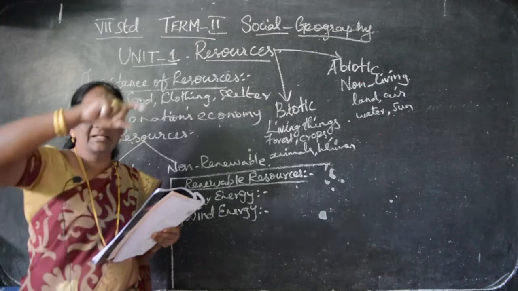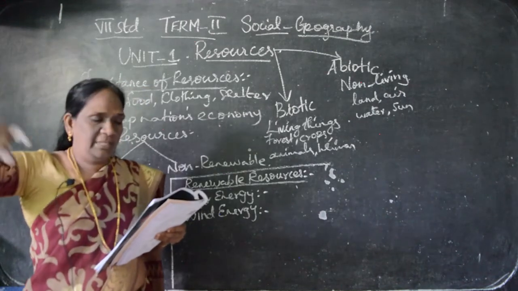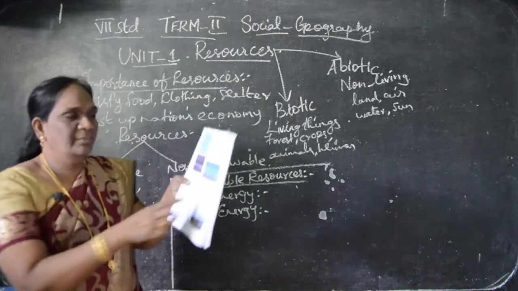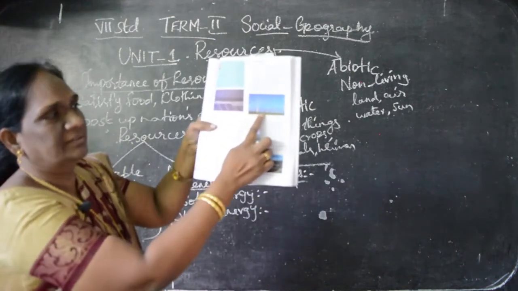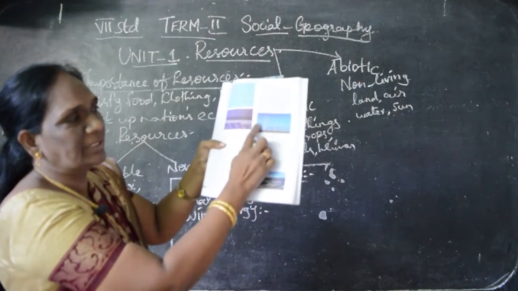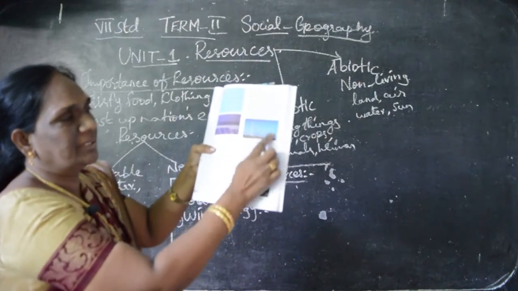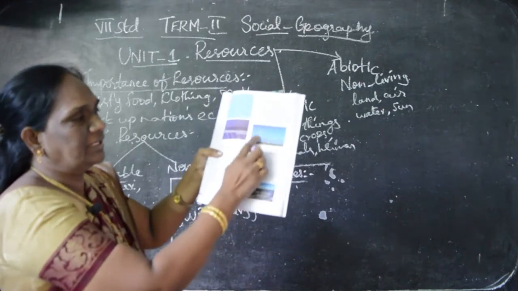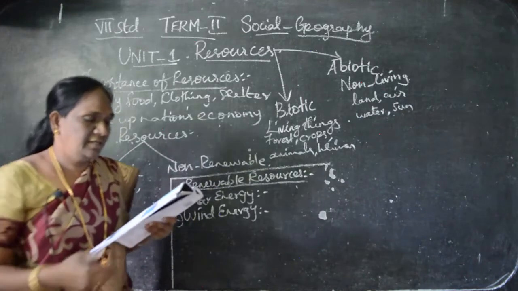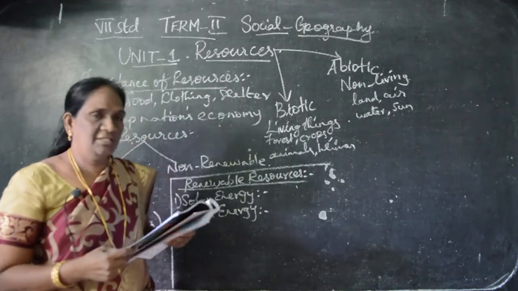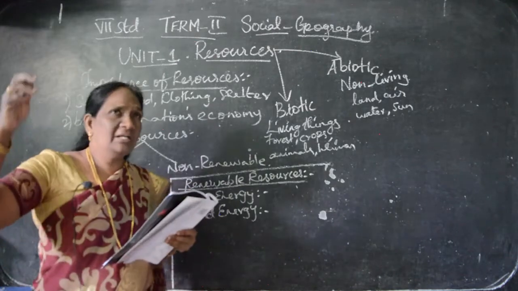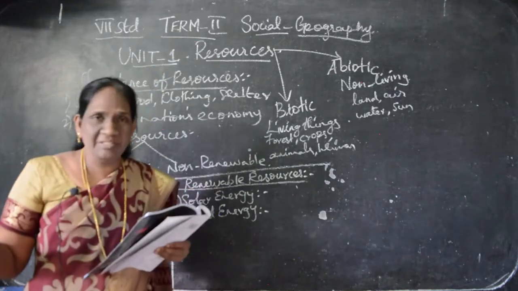You have seen the wind turbines with 3 blades; with those 3 blades we get wind energy. In the book you can see here. Can you see in the book? They look like a fan, big turbines. From this type of turbines we can take wind energy. Understand? This is Thoothukudi district, where we can see this wind energy, those big modern turbines.